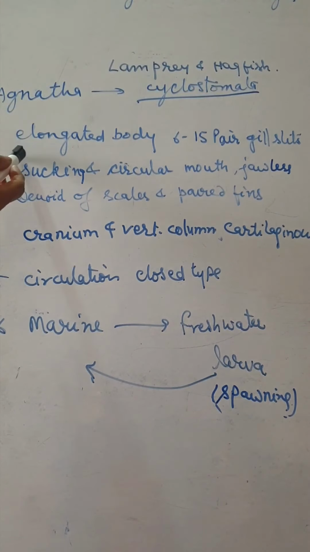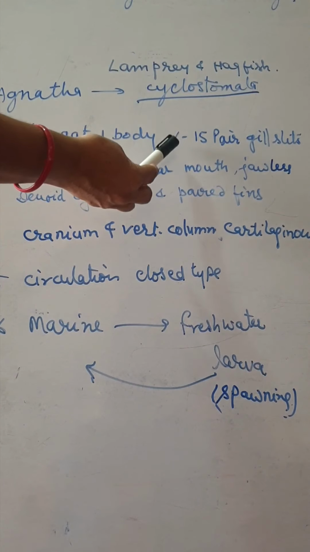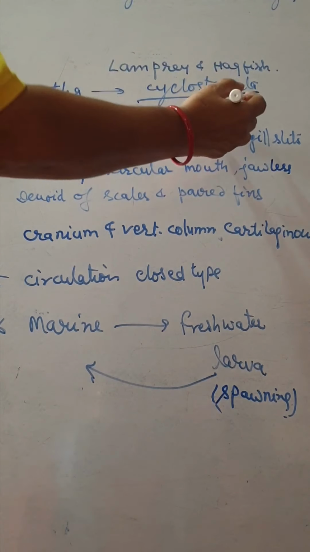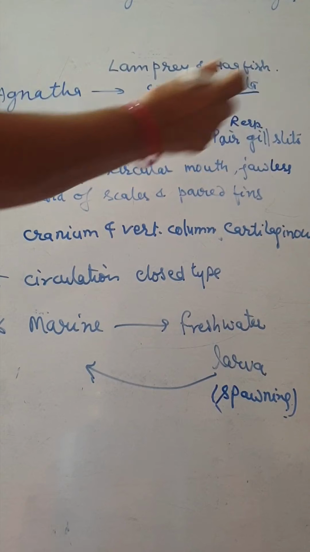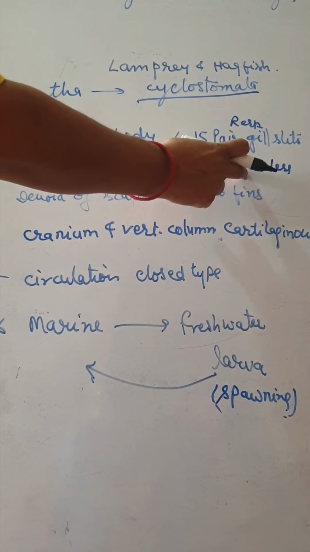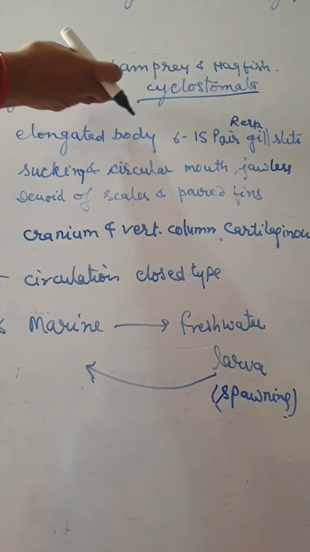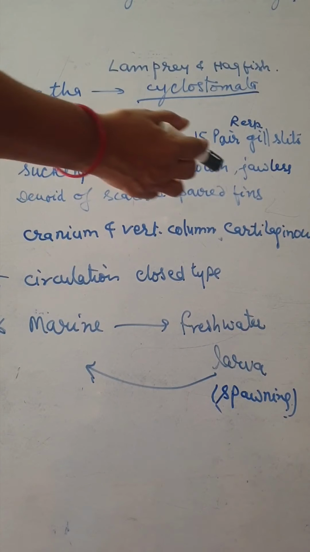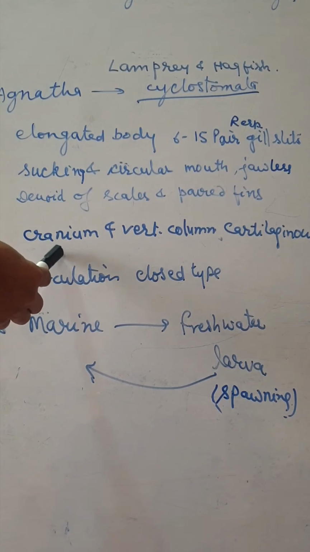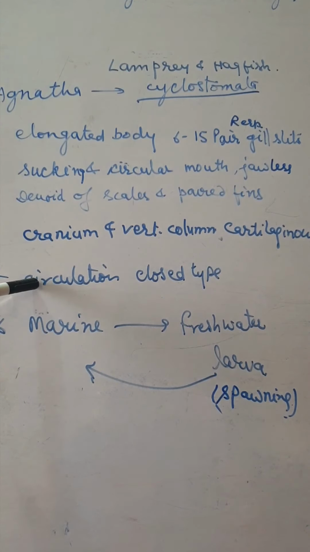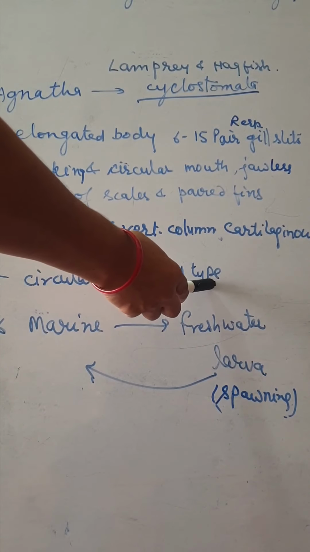The cyclostomes have an elongated body with 6 to 15 pairs of gill slits for respiration. The mouth is sucking type, circular, and without jaw, because the Agnatha division has no jaw. They are devoid of scales, and paired fins are also absent. The cranium and vertebral column are made up of cartilage. The blood circulation system is closed type.